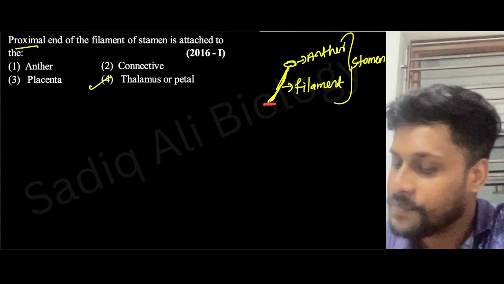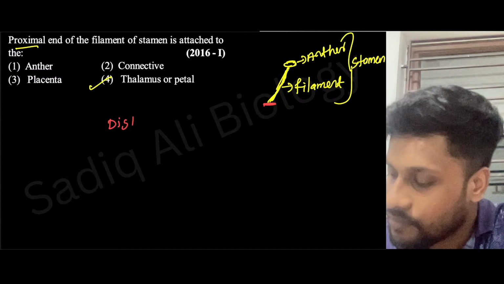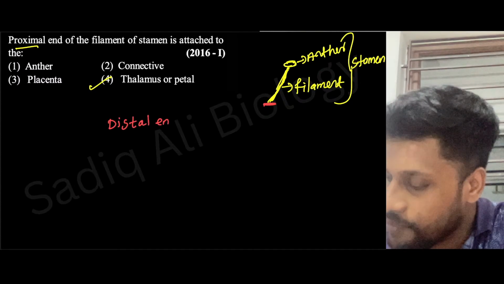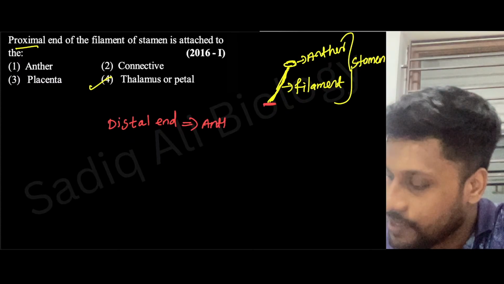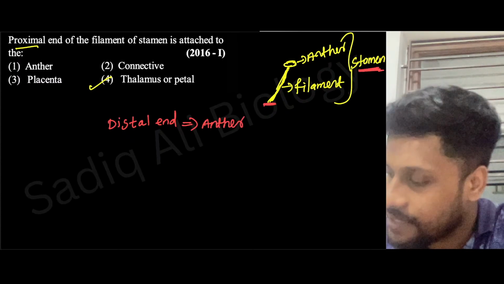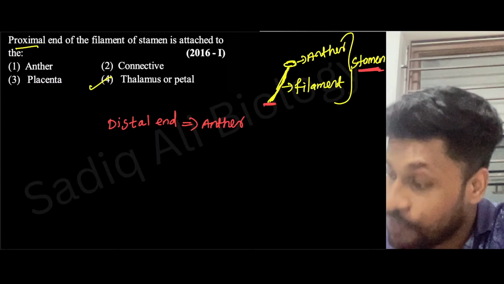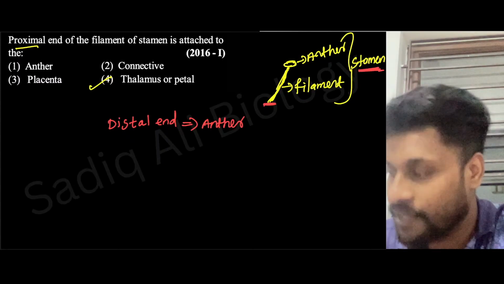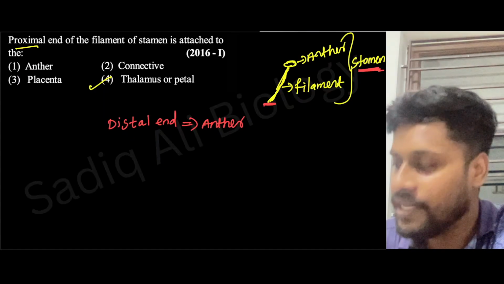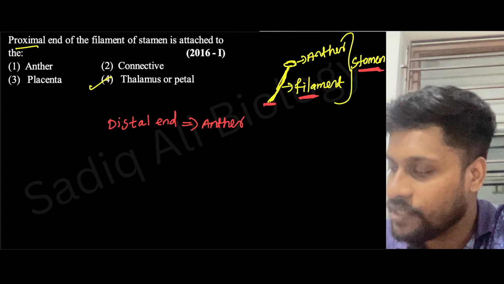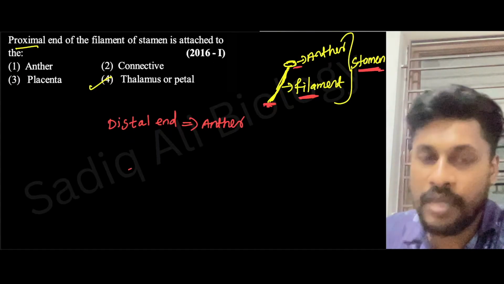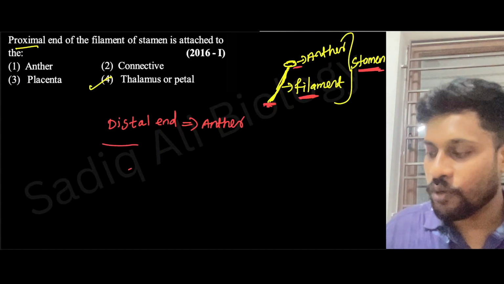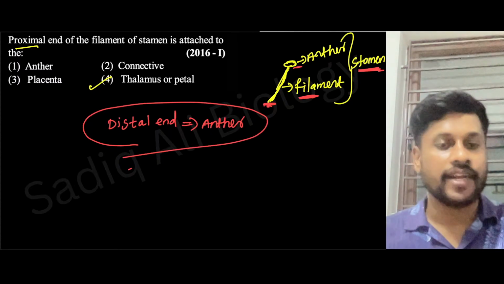What about distal end? Distal end will be connected to anther. Distal end of filament present in stamen connected with the what? Anther, or simply the distal end of filament connected with the anther. Proximal end of filament is connected with the thalamus or petal, right? Yes. Maybe next year, this could be the question, right?